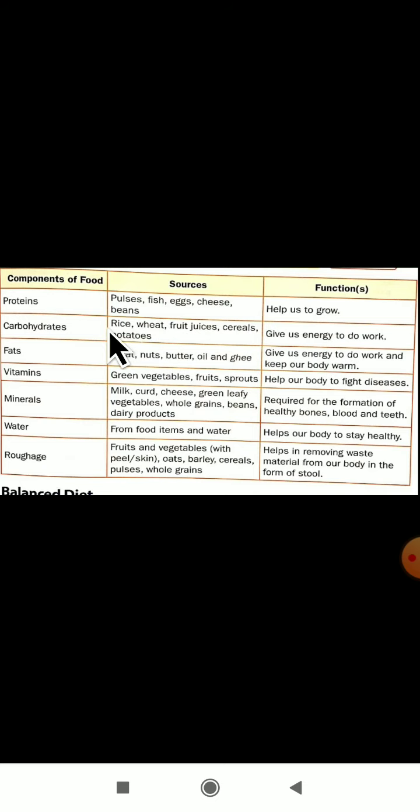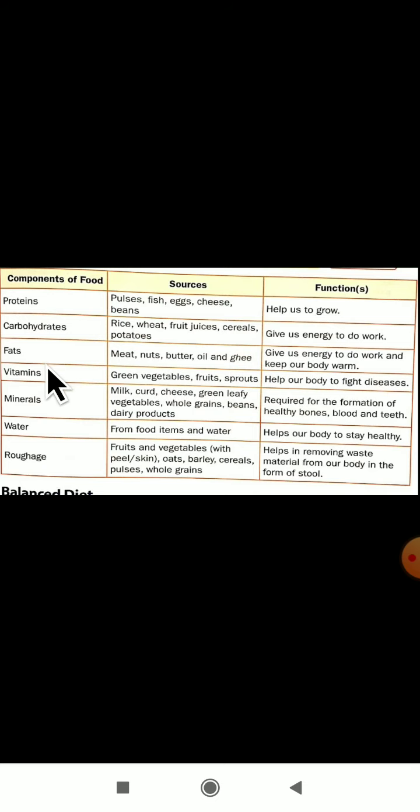The next component of food here is fats. Fats we are getting from meat, nuts, butter, oil and ghee. And what is the function of fat? It gives us energy to do work and keeps our body warm. Yes, dear students, if you touch your body, you feel warmness. Why? Because in our body fats are present. Because of that purpose only our body is a little bit warm here.